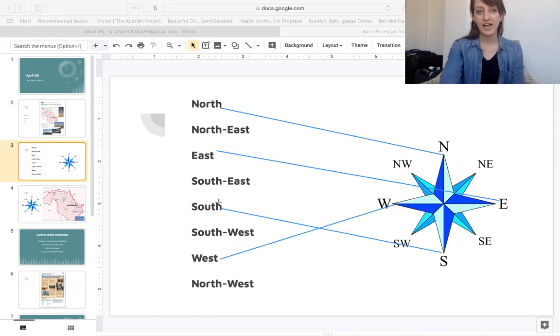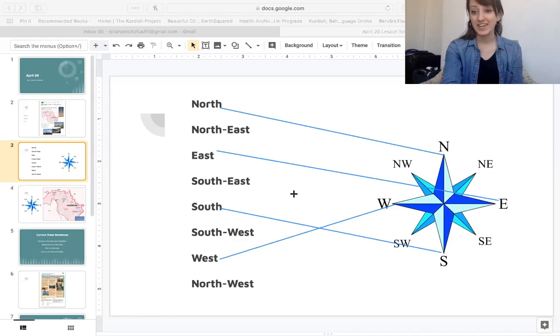You can remember north and south is like up and down. North, south, and both of them end in TH. So remember when you say TH, put your tongue in between your teeth. North, south. You can remember east and west, it's like right and left, and they both end in ST. St. What does this one say? North. What does this one say? East. What does this one say? South. And this one? West.